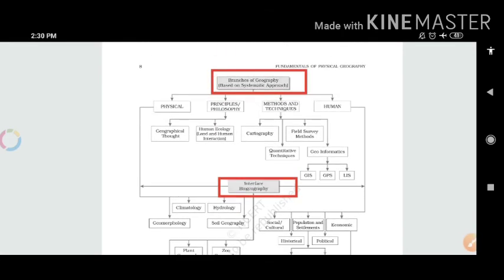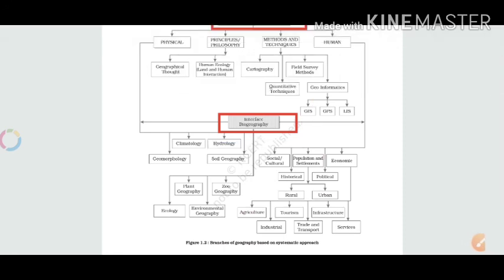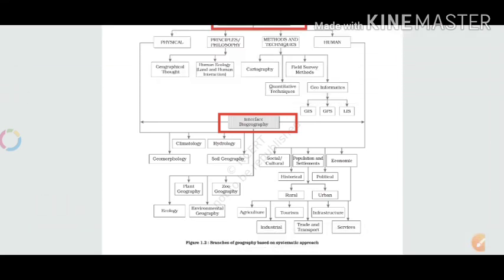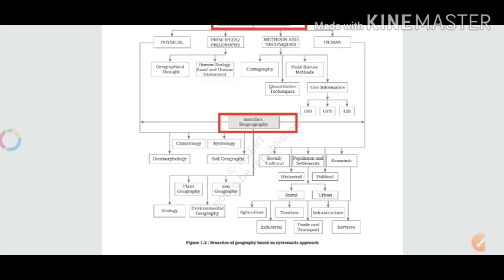So now we are going to human activities. Here is the interface biogeography. What is that? It is related to ecology, plant geography, zoogeography and environmental geography. And the human activities are social and cultural, population, settlement, economic, historical and political, and these are all the things related to economic activities.